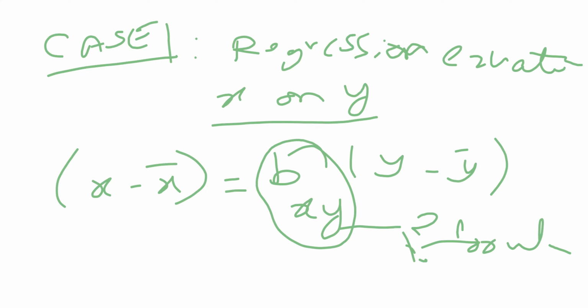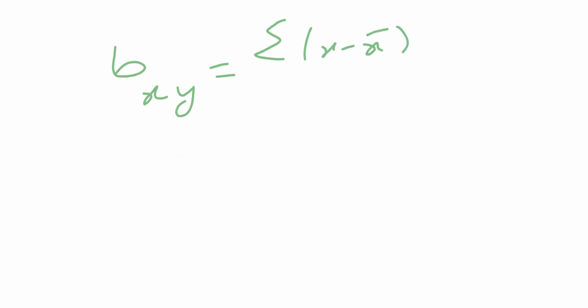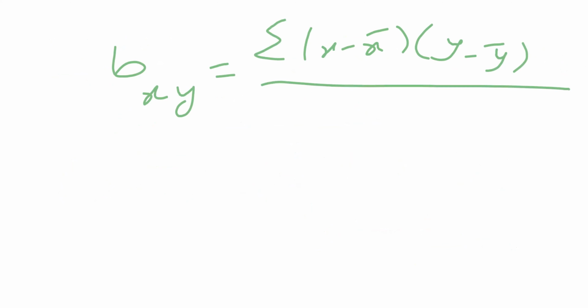Here we will be finding out the value of b of x on y. b of x on y is defined by another formula: b of x on y equals the sum of the product of (x minus x bar) into (y minus y bar), divided by the sum of (y minus y bar) the whole square.